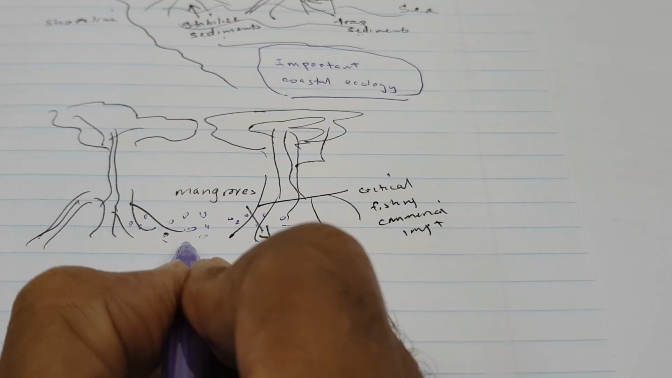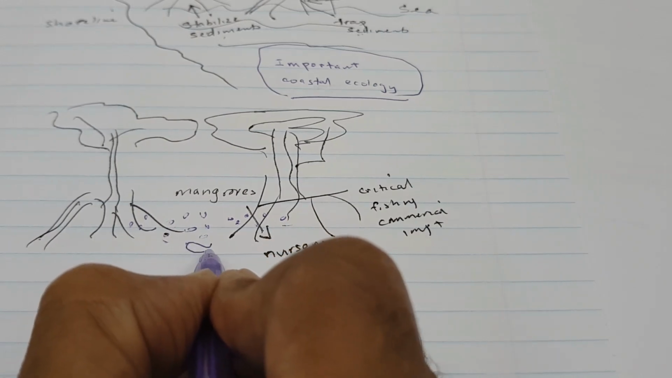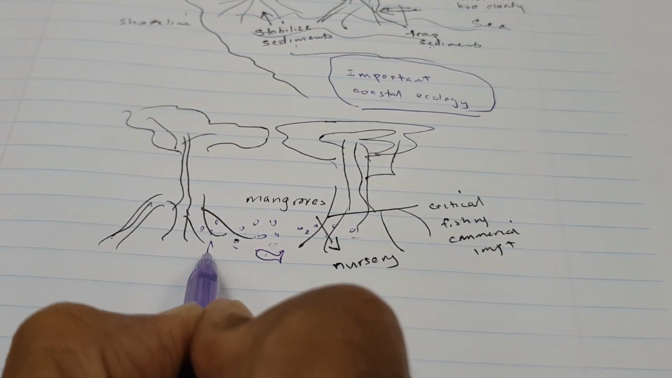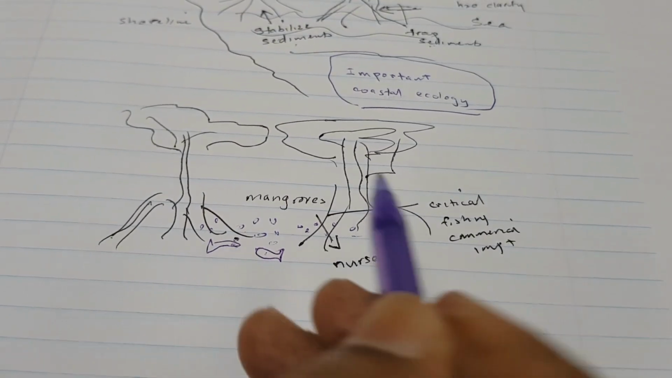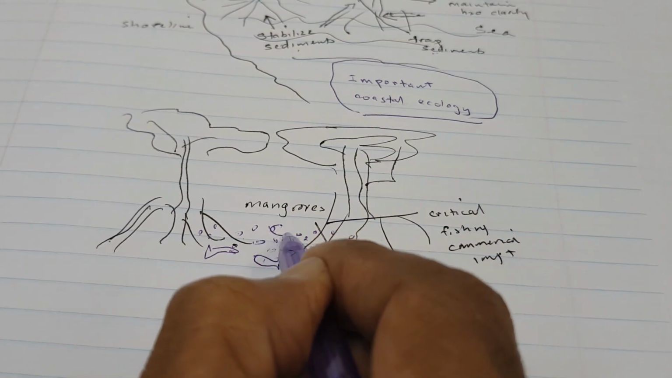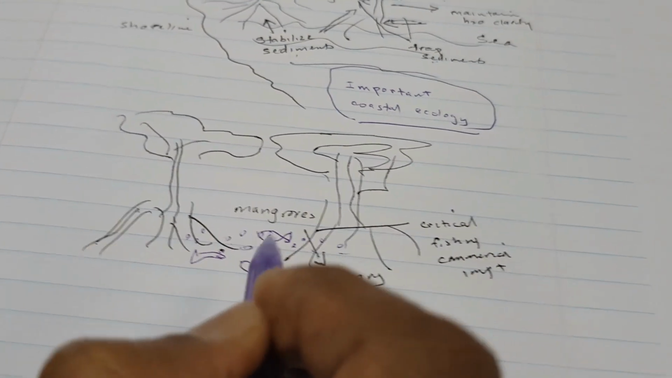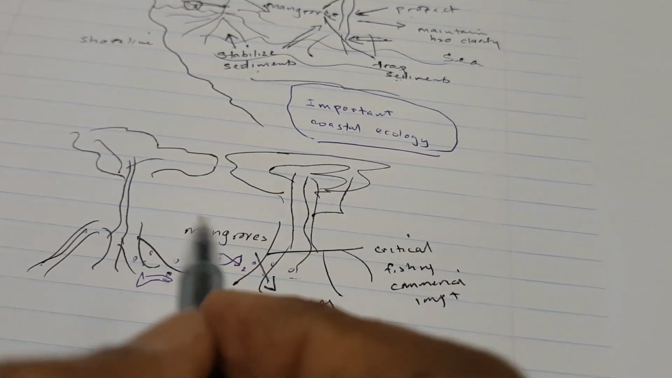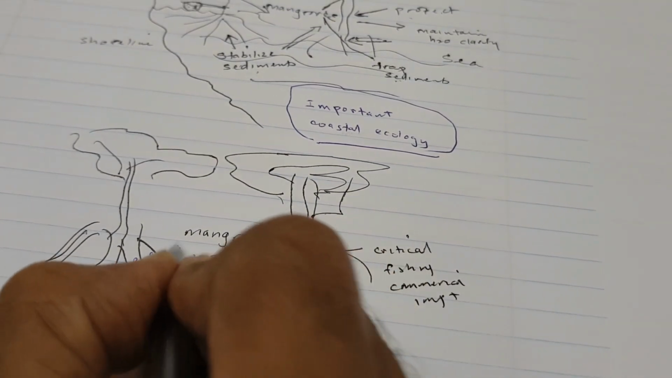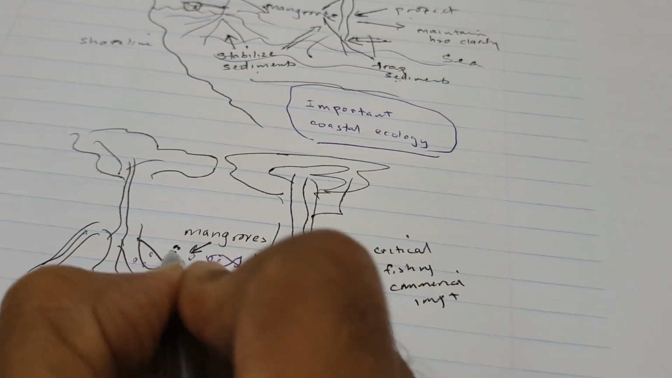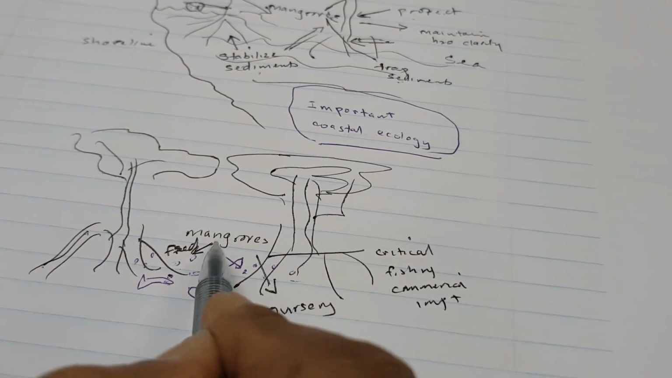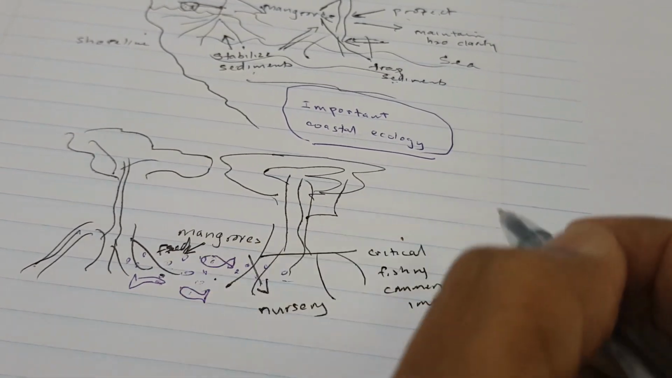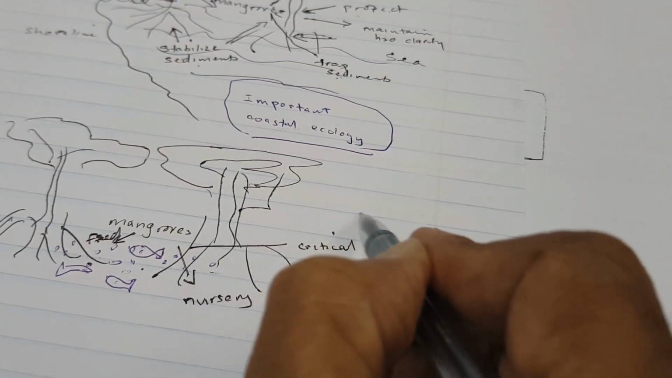Right, now here comes my jokey fish. So I got my fish. Yeah, that's supposed to be a fish. So what's happening here is that the fishes feed. I want to put that. The mangroves feed the fish, and they offer protection from predators, right?